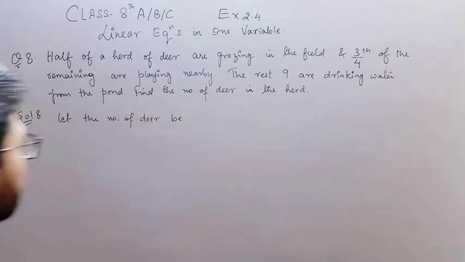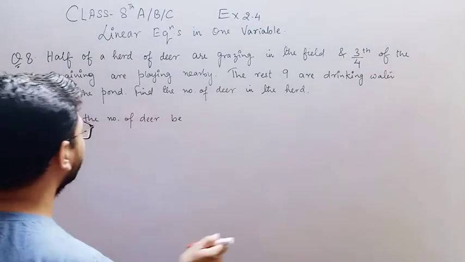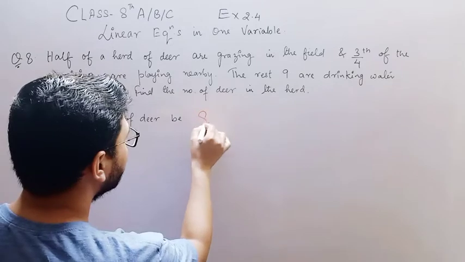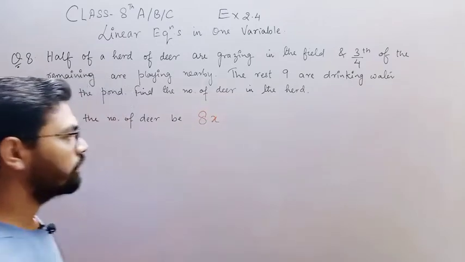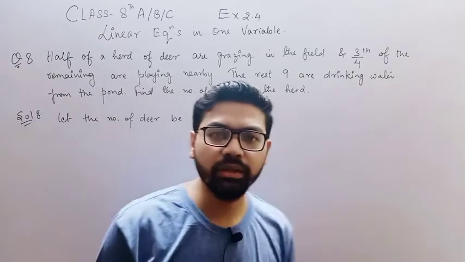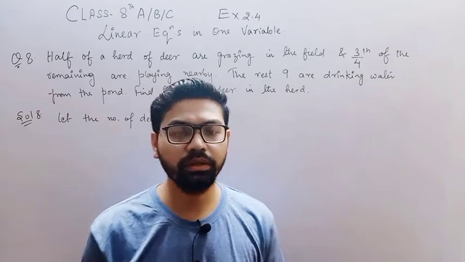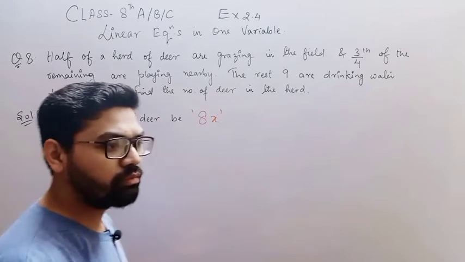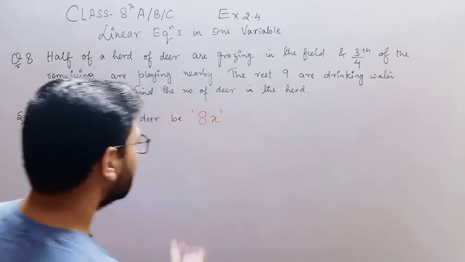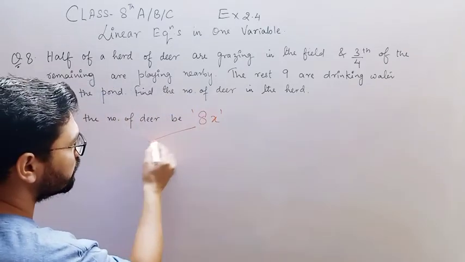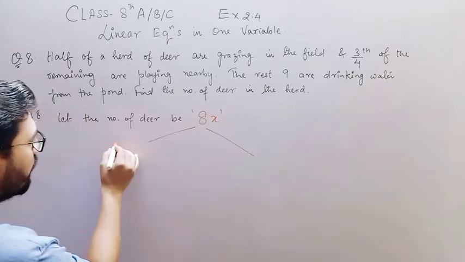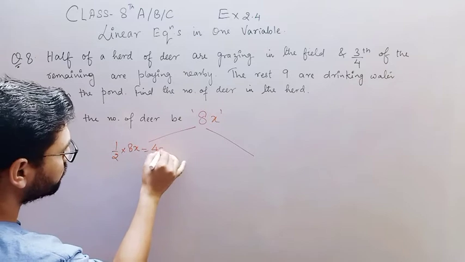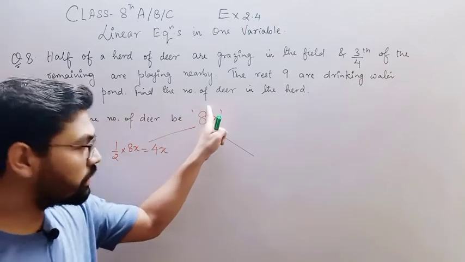Now beta see, this is the second method where you can let the number of deer be 8x. मैंने मान लिया बेटा in this case the number of deer is equal to 8x. Okay, initially I had assumed x. Now बेटा अगर 8x है, so what is the half of 8x? Half of 8x is equal to बेटा 4x. Now this is the total.